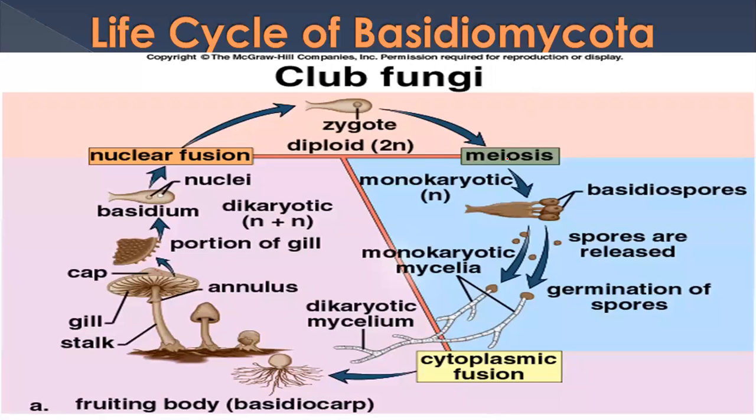So here we can see the life cycle of Basidiomycota, in which if we start from here when the spores germinate, there is cytoplasmic fusion over there. So that is dikaryon mycelium. So everyone is dikaryon mycelium. So when they grow, that is a fruiting body that grows anywhere it can grow into a fruiting body like this. So these are its hyphae. These are called mycelium or collectively called mycelium.